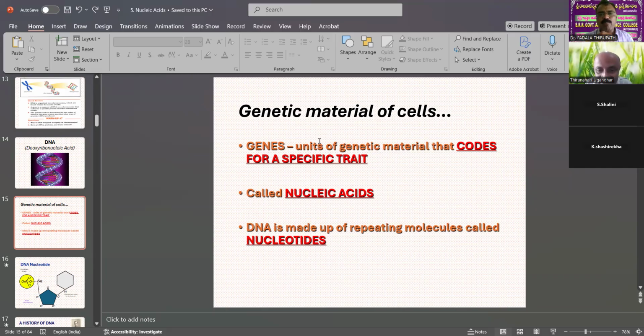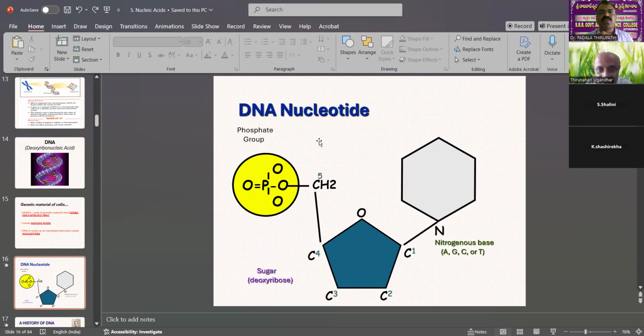DNA is made of repeating molecules called nucleotides. The DNA nucleotides consist of phosphates, sugars, and nitrogen bases. The nitrogen bases are adenine, guanine, cytosine, and thymine. The phosphates, nitrogen bases, and sugars are joined together. Ribose sugar and deoxyribose sugar are the major difference between RNA and DNA. That is the next point.